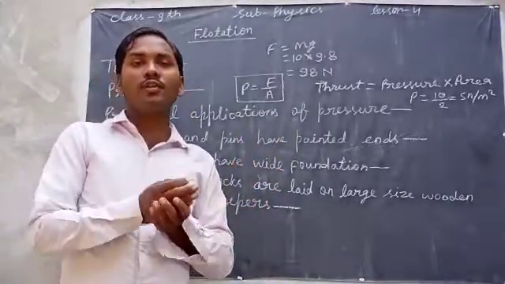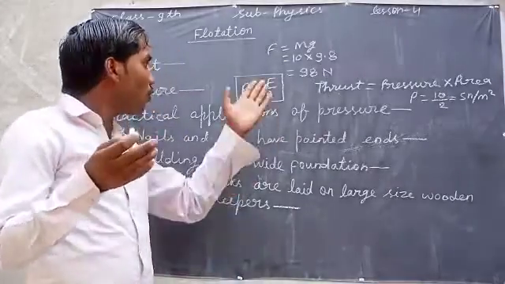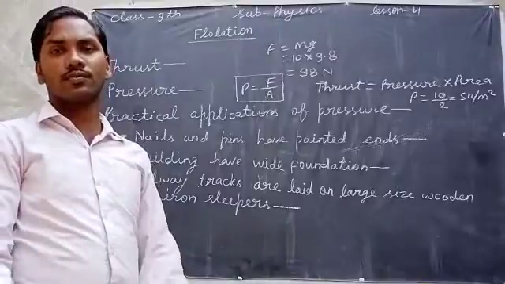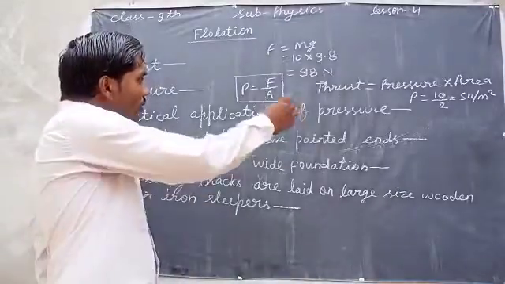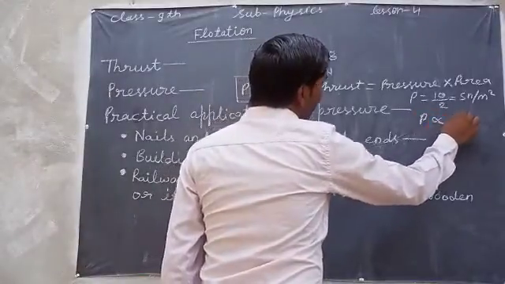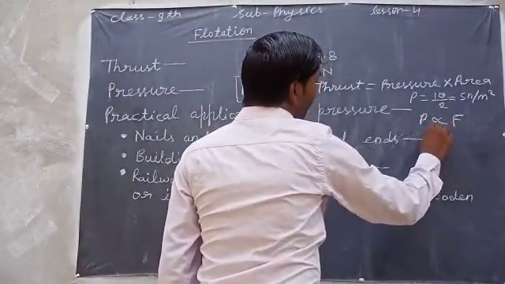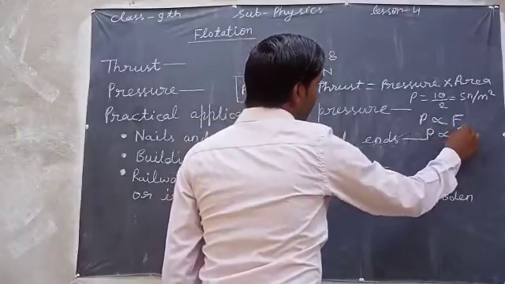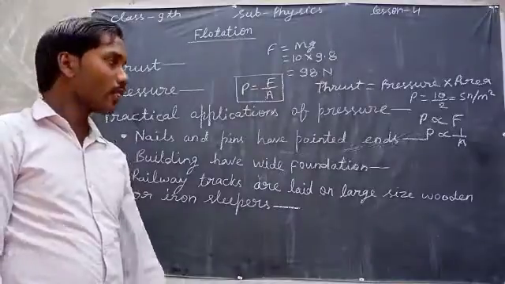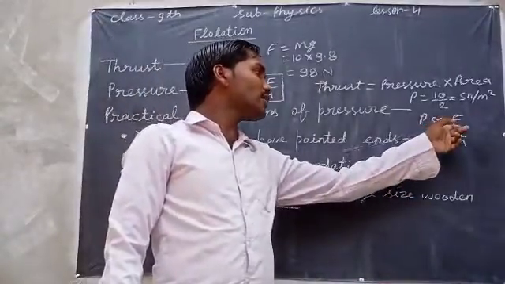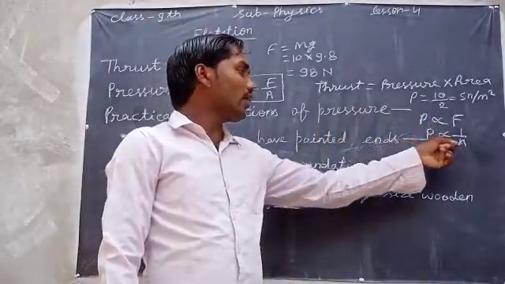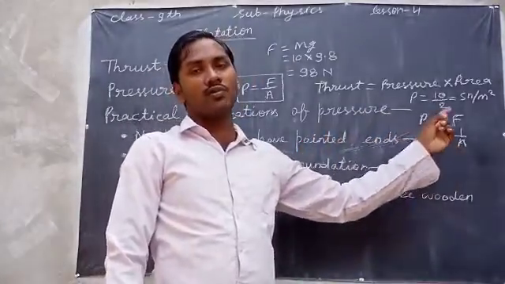If the weight is more, the force will be more, and in this case the pressure will be more. From here we can say that pressure is proportional to the force and pressure is inversely proportional to the area. Means if force is large, that time pressure will be large, and if area is large, the pressure will be less.